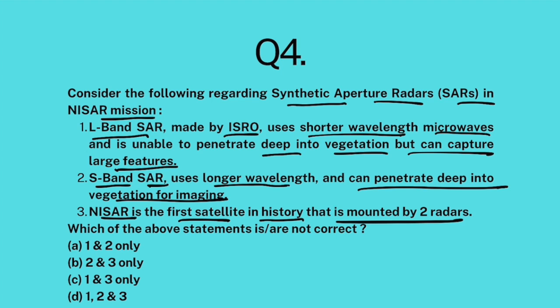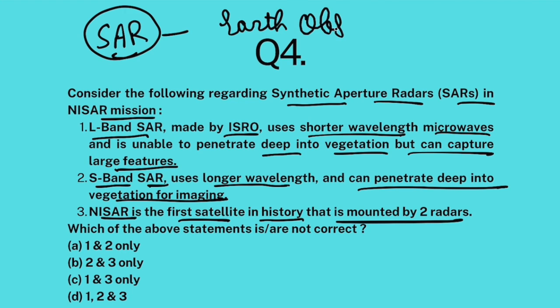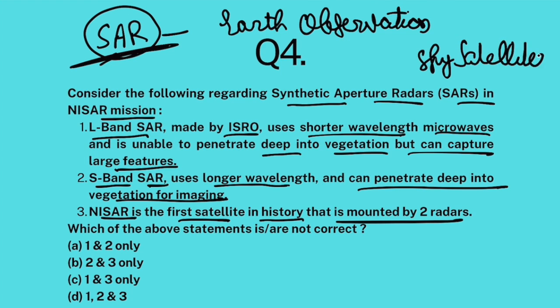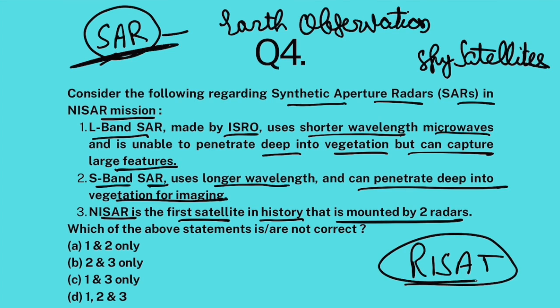Alright. So, synthetic aperture radars are used for Earth observation on satellites. The best part about these radars is that they can be used for Earth imaging even during night time, even when there is cloudy weather. So, it's a better form of Earth observation. Most of the countries use these radars for their spy satellites. India also uses that. India has a satellite called RISAT, radar imaging satellite, which uses synthetic aperture radars.